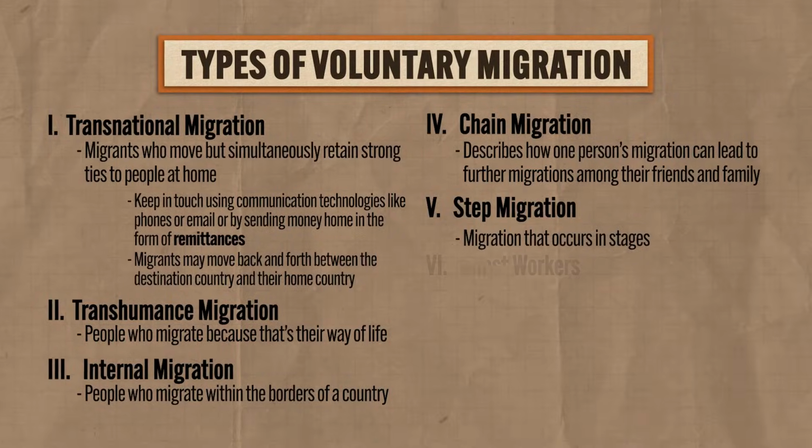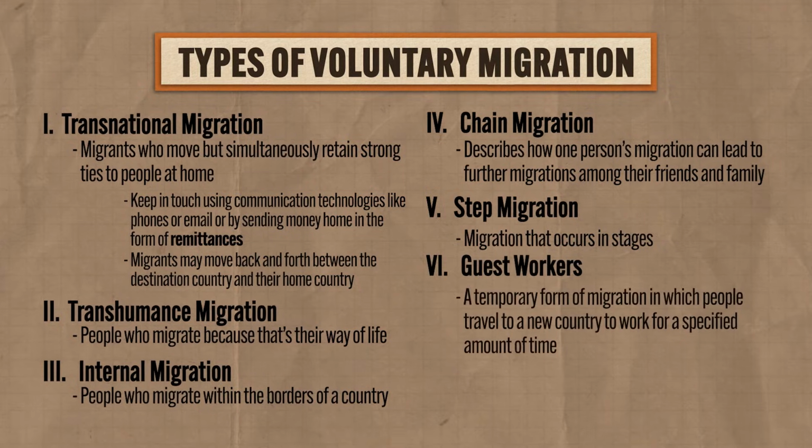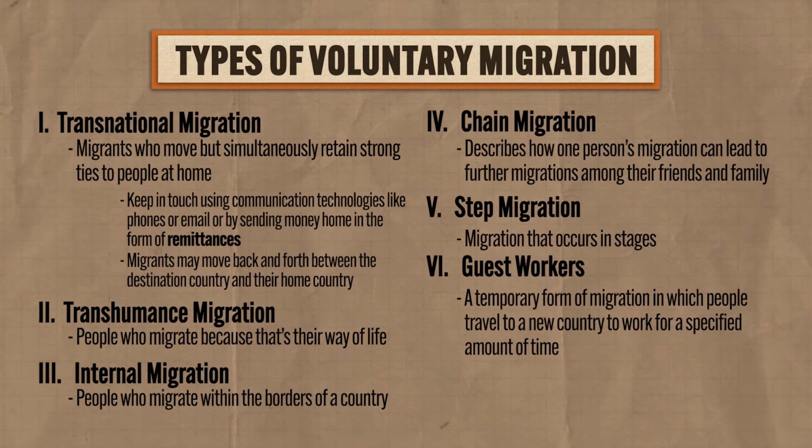Okay, sixth is migration by guest workers, which is a temporary form of migration in which people travel to a new country to work for a specified amount of time. For example, after World War II, Western Europe was rebuilding, and because of a sweet economic infusion of billions of dollars from the United States, they experienced an economic boom. But there was a problem.